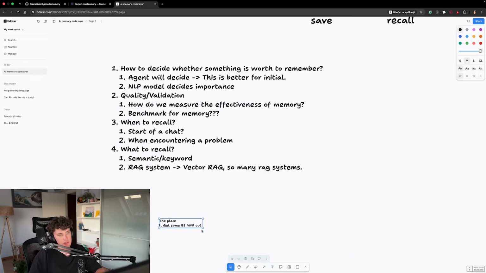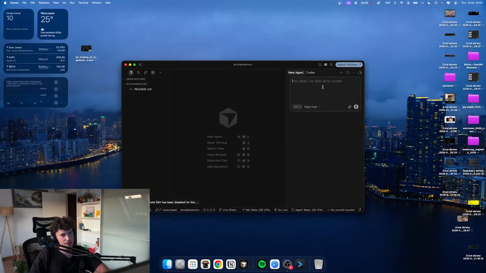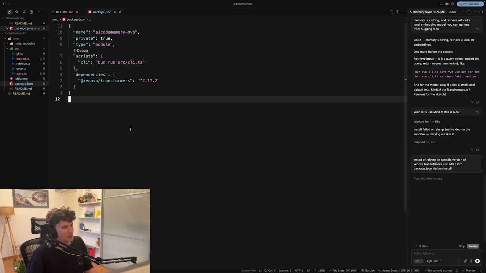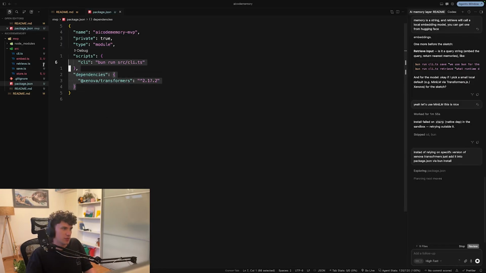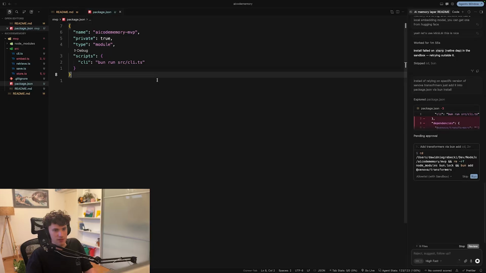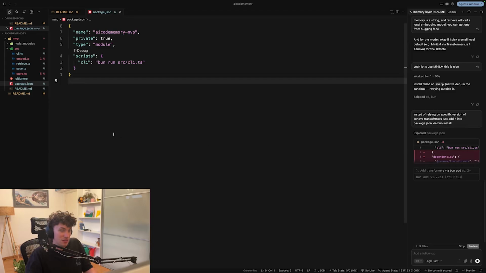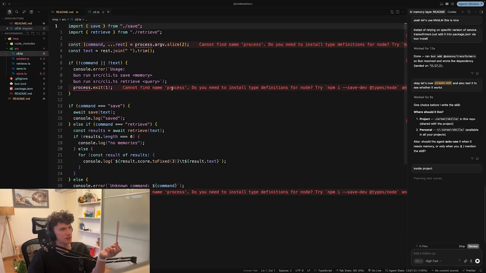Maybe the plan will be like this: get some MVP out, so essentially build anything. The second thing would be to prepare validation. So I'm going to first do the MVP. I don't know why LLMs tend to do this, but instead of installing dependencies, they write the JSON with dependencies themselves, with some very weird versions, which I don't understand. Let's see how it works.